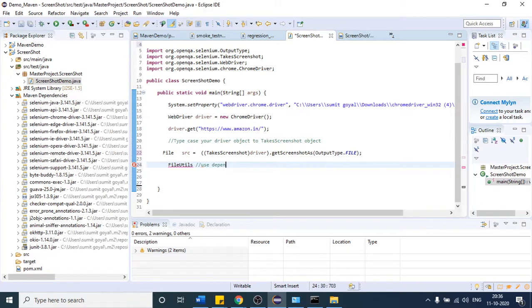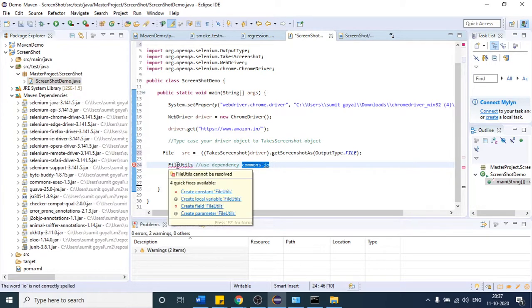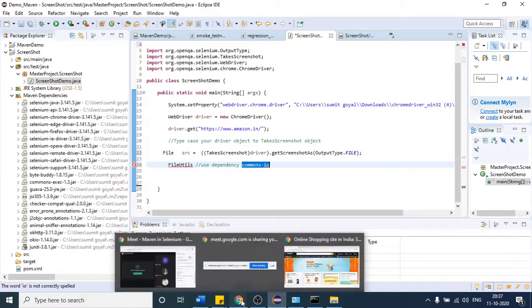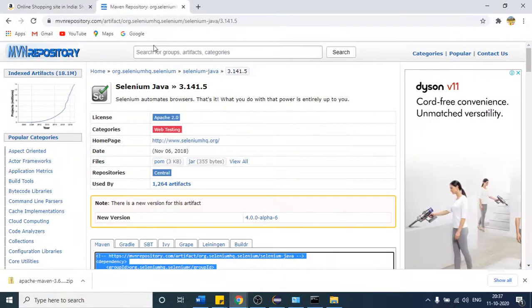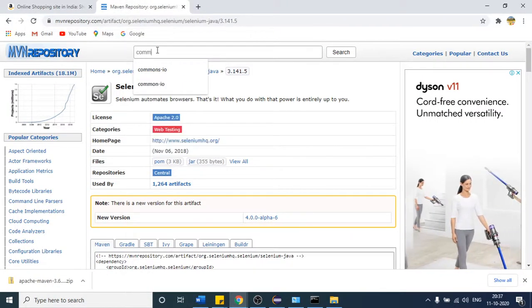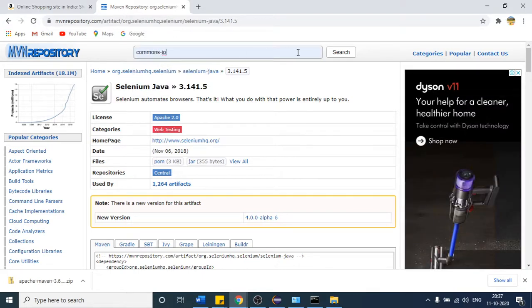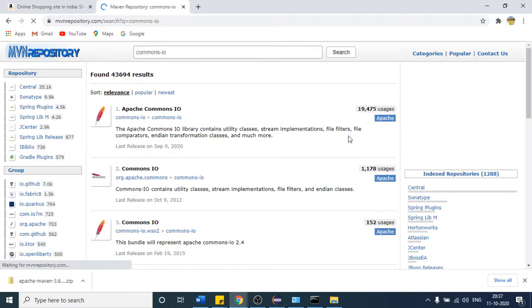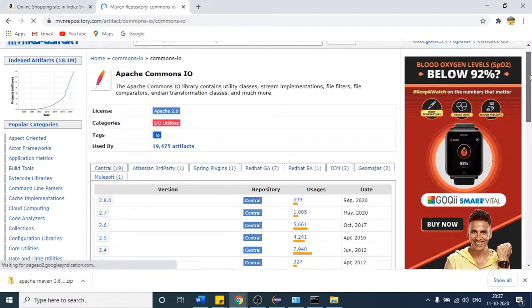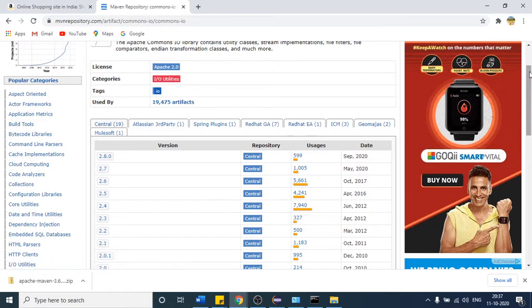There is one dependency that contains this class, which is called commons IO. So first of all, let us get this dependency from the Maven repository, then only we will be able to use this class. So come here again, type commons io. It is suggesting, so click this and search. After that, click the first one and go with the latest version.